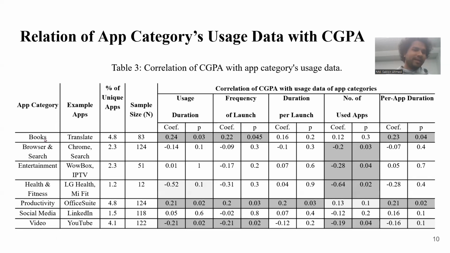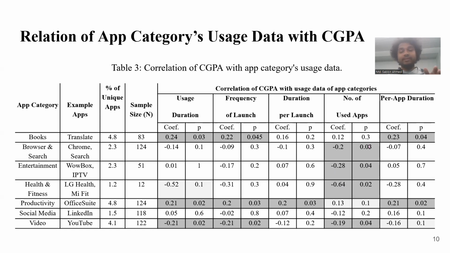So we find that in the case of books and productivity, there exists a positive relation, but in the case of the video category, there exists a negative relation. And in the case of the social media category, there is no relation. Though there is a statistically significant relation in the case of browser, entertainment, and health and fitness categories.